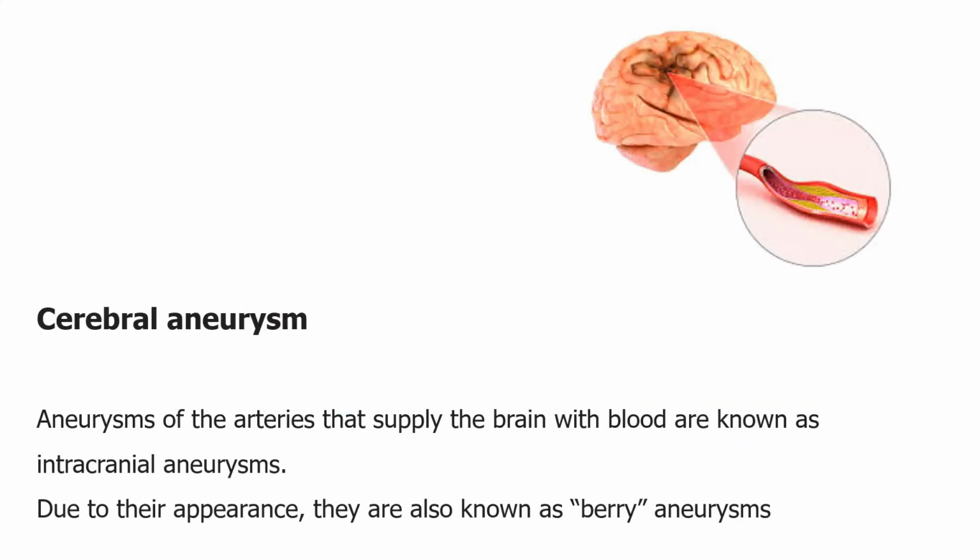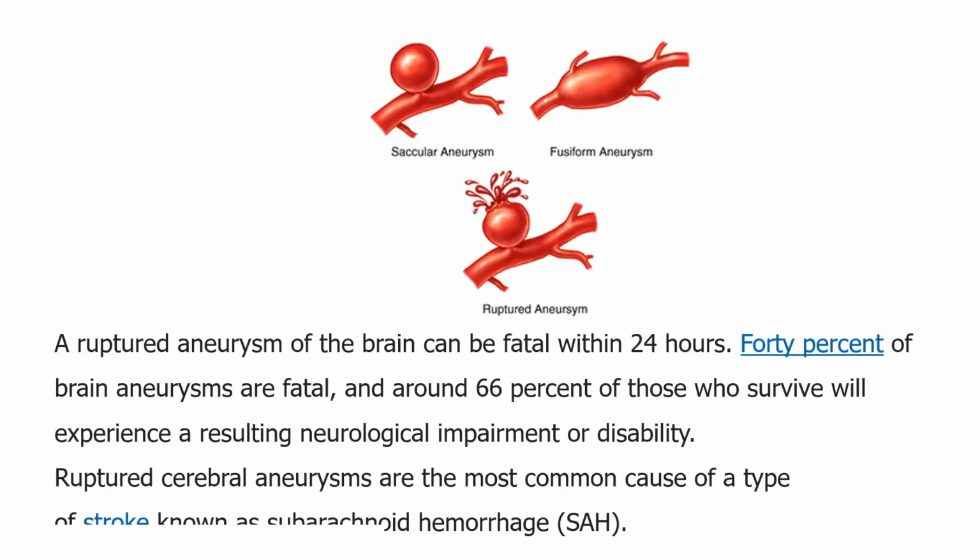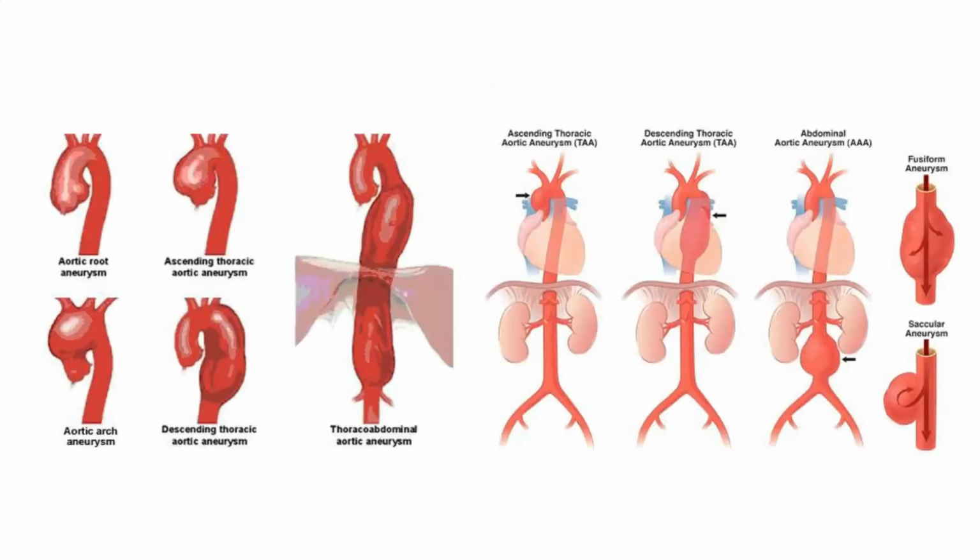Coming to the cerebral aneurysm, as the name itself says, it occurs in the brain, and it is also known as an intracranial aneurysm. Because of the shape we observe, aneurysms in the brain are called berry aneurysms. When an aneurysm ruptures in the brain, it can be very fatal and can lead to a condition called subarachnoid hemorrhage. It is one of the major causes of stroke.